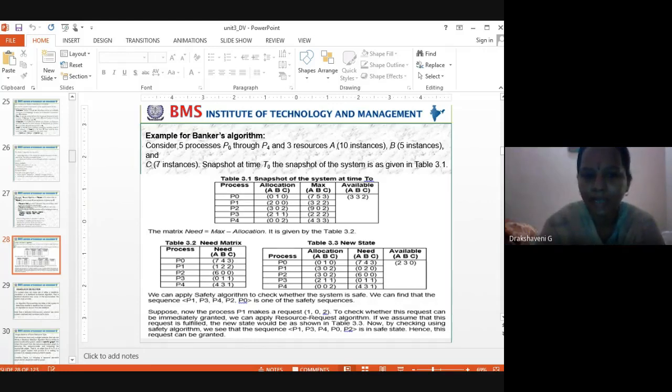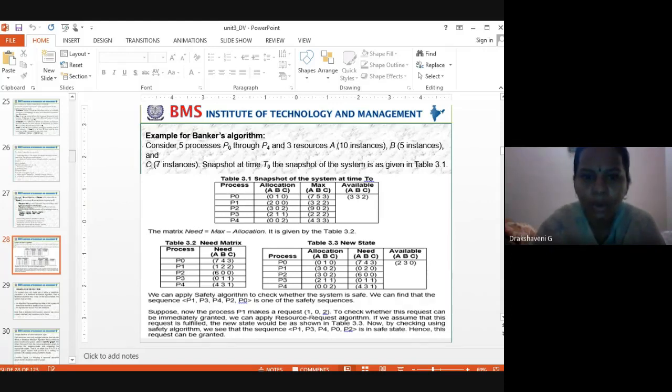To calculate the need, we know the need for Chaitra, Bhavisha, Mithili and Sunil. How much does Sunil want? Let us assume P0 is Sunil. Sunil wants to complete his job: 7 A's, 4 B's, and C. So let us calculate this need matrix. How do we calculate this?